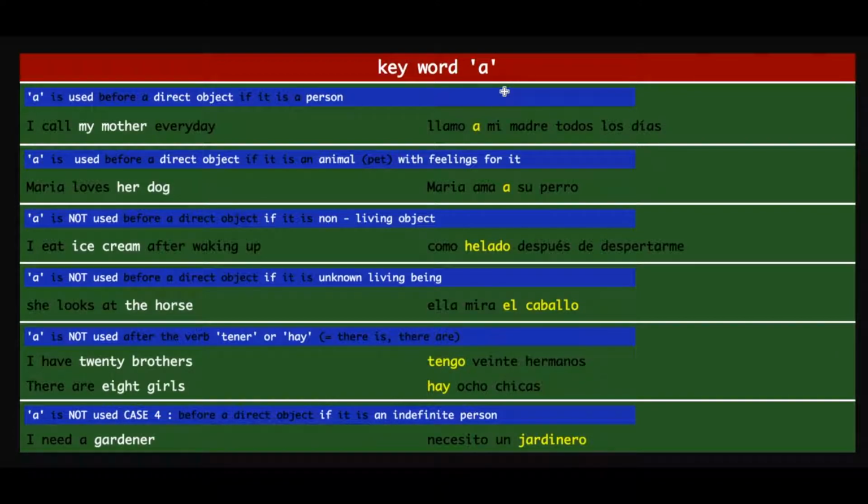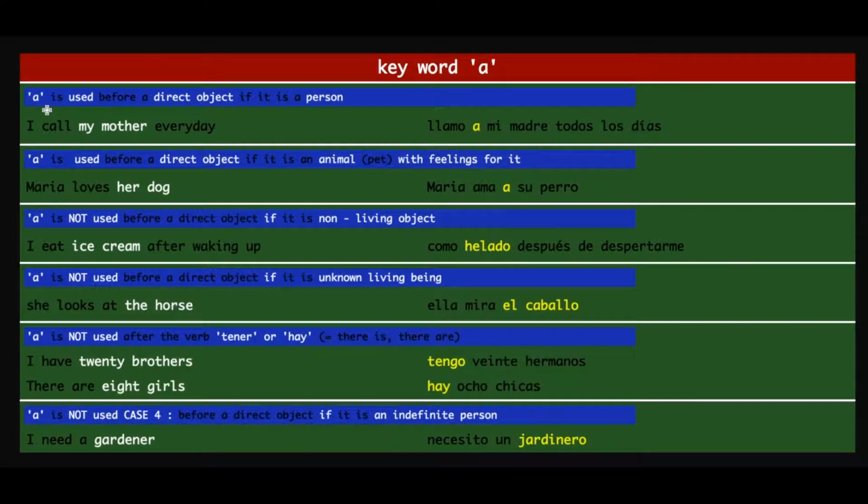Well, it is a letter, but then it acts as a word, and we have seen in the previous sessions that the single letter A means to. Now what happens is that the single letter A, even though it means to, has specific cases where it can be used, and other cases where it might look like it can be used but it is not. So we have categorized the entire session into multiple cases, and we will see where A can be used and where it cannot be. Okay, let us take a look.